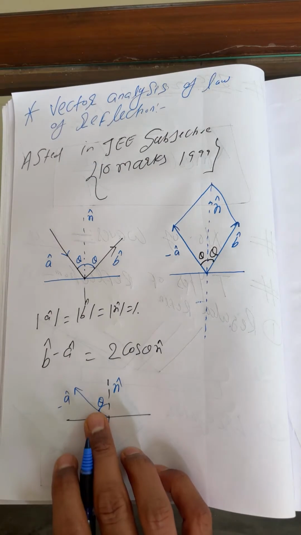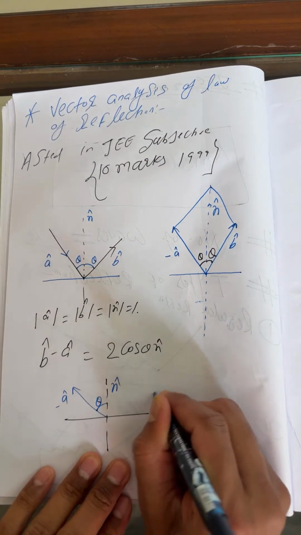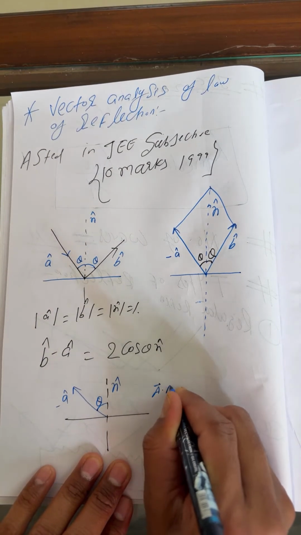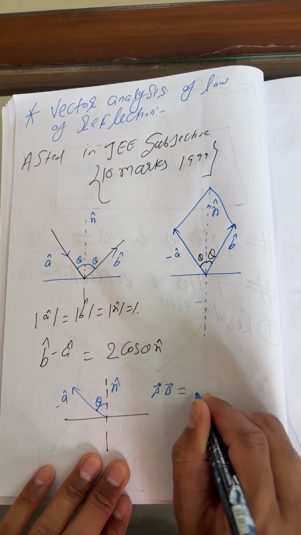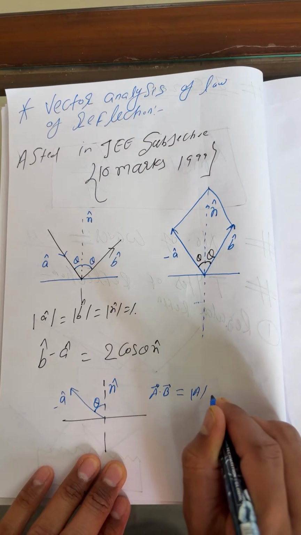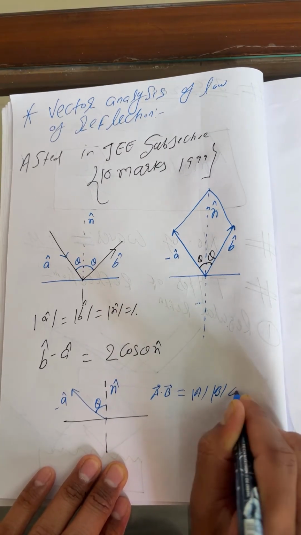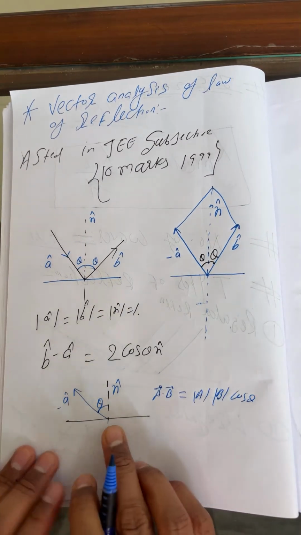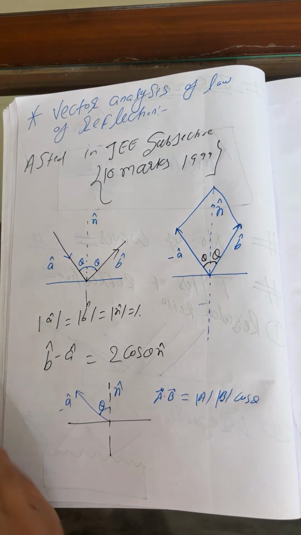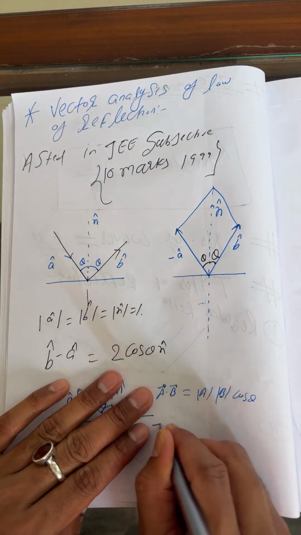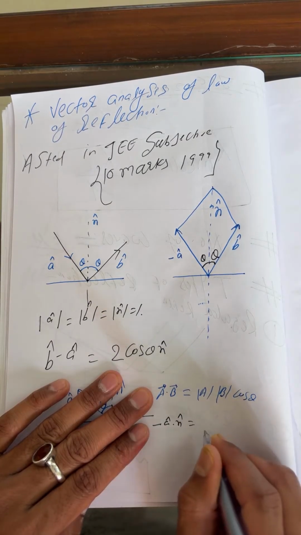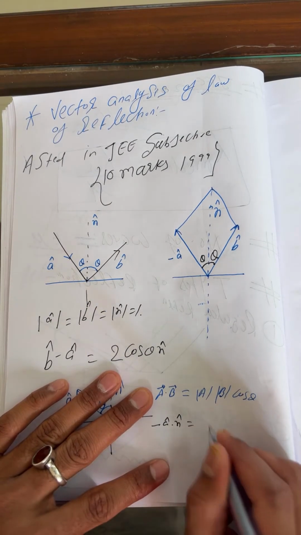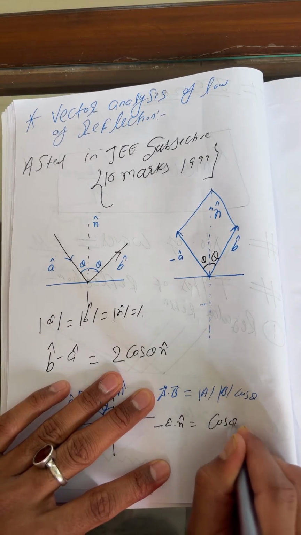So I'm going to apply the formula a dot b, which is the magnitude of a into the magnitude of b into cos theta. Here I can write minus a cap dot n cap is equal to cos theta.